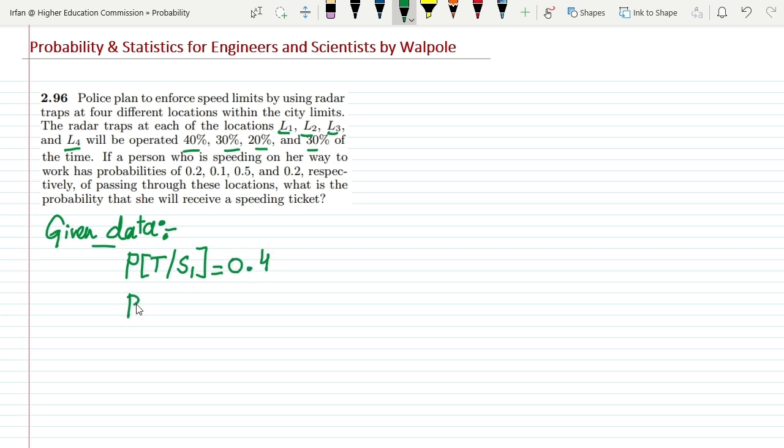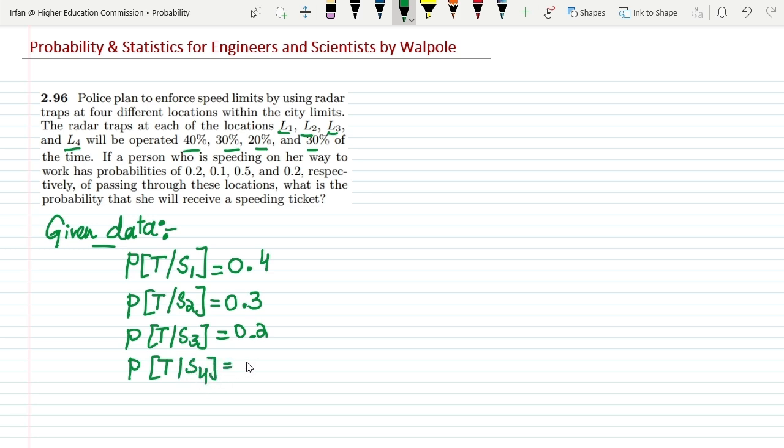Okay, the probability of trapping a person if he overspeeds at S2 is basically 0.3. The probability of trapping a person at location 3 if he overspeeds is basically 0.2. Basically I am converting the percentages into probabilities by dividing these values by 100, and similarly the probability of the trap at S4 is 0.3, because this is 30%.